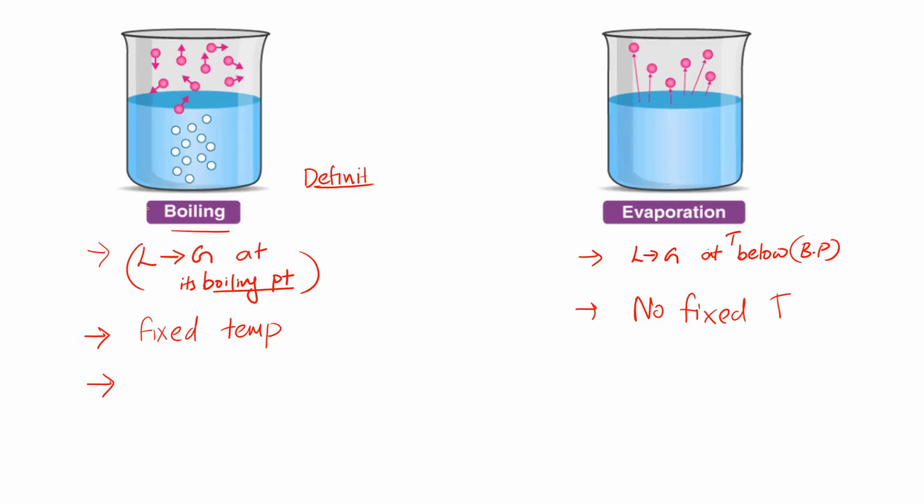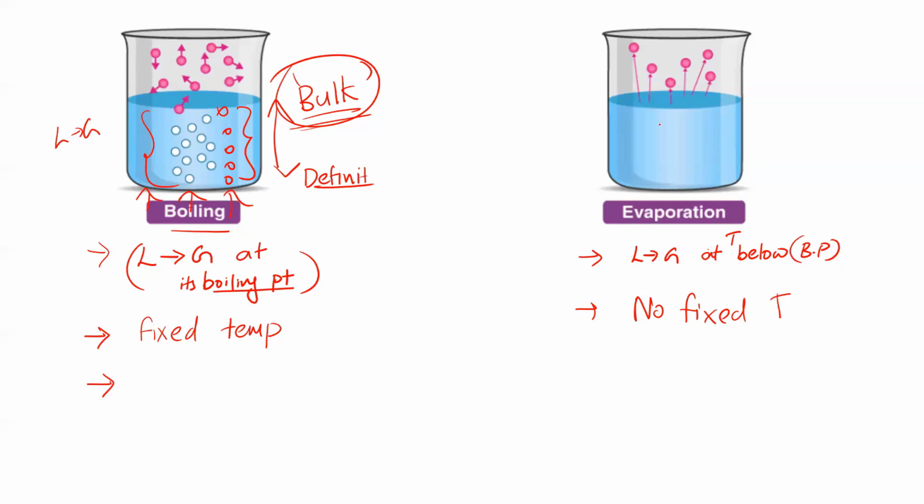In boiling, we usually supply heat. Suppose here I have supply heat. And this heat is absorbed by all the particles around. That means from top to bottom, boiling occurs. If top to bottom boiling occurs, we'll say this is a bulk phenomenon. So that is with respect to boiling. Boiling is a bulk phenomenon, meaning when you supply heat, all the particles from the top to bottom absorb this heat and they continue to change from liquid to gas. So this is the meaning of bulk phenomenon.